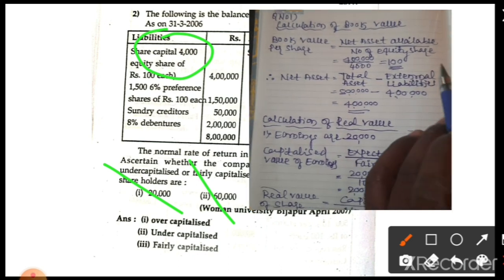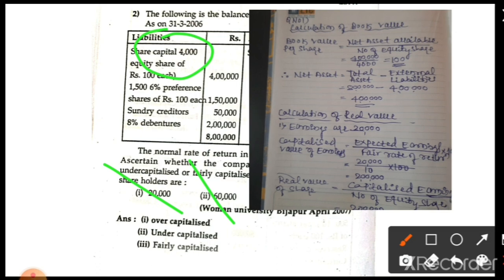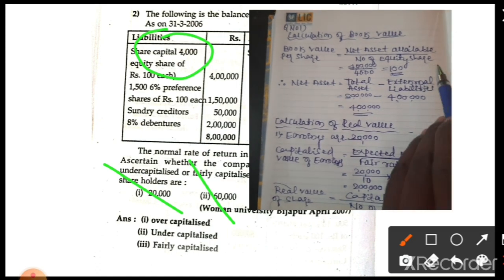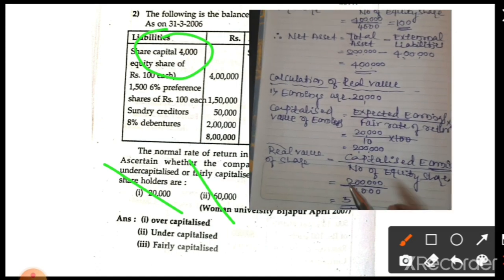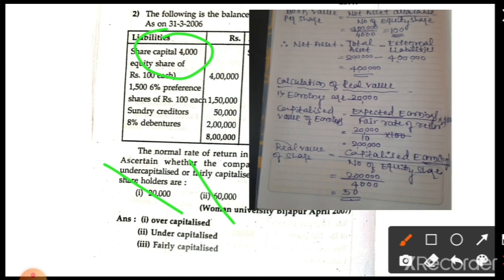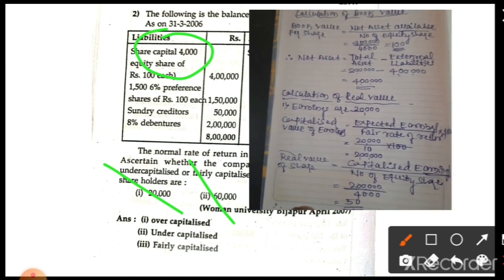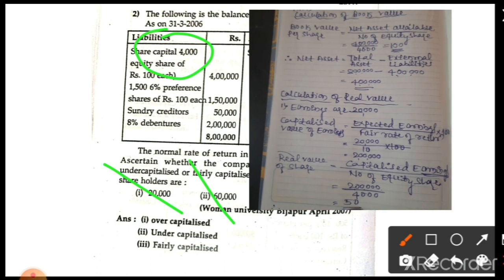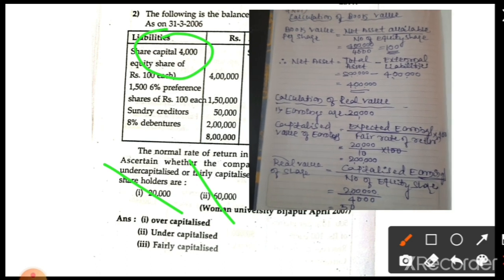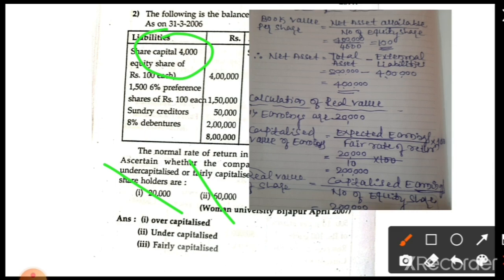Right now book value is 100, real value is 50. So book value is more than real value, and the company is said to be over capitalized. Write it in the comment: since the book value is more than the real value, the company is said to be over capitalization. Is it clear?